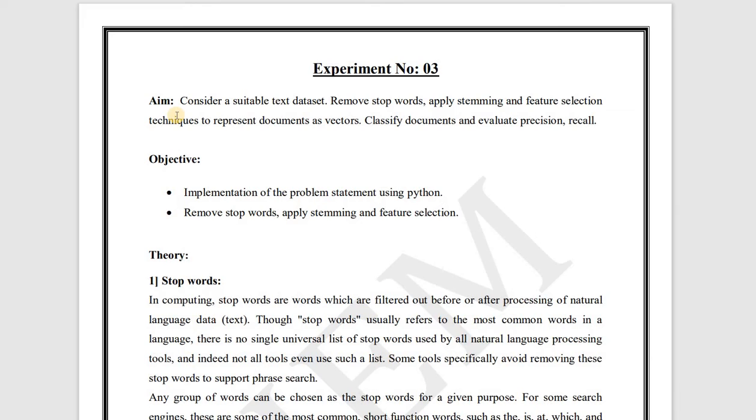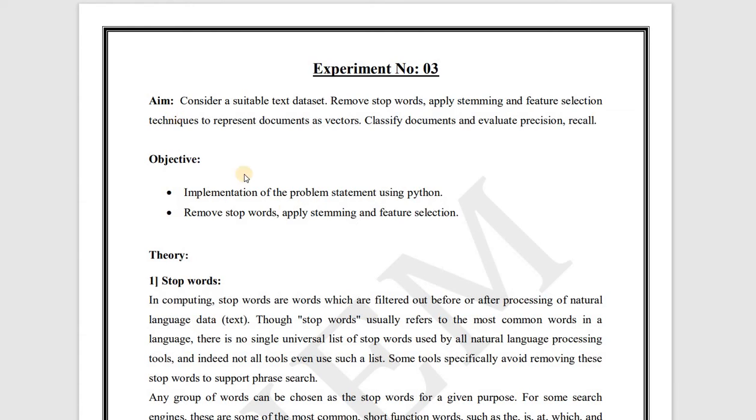feature selection techniques to represent documents as vectors. So firstly our aim is to consider a suitable text data set and we have to remove stop words, apply stemming and feature selection techniques to represent documents as vectors, and then we have to classify documents and evaluate precision and recall.